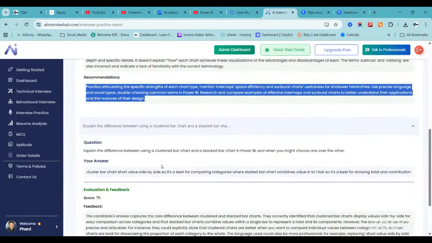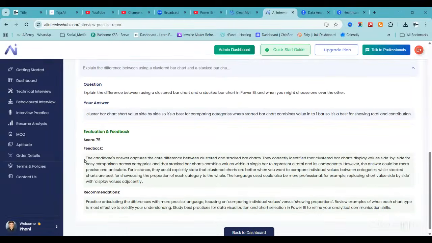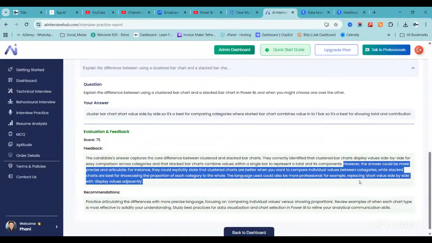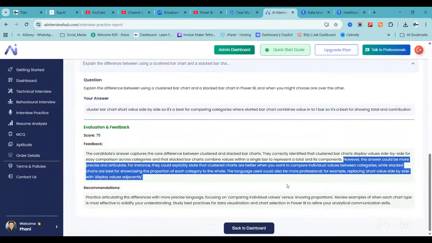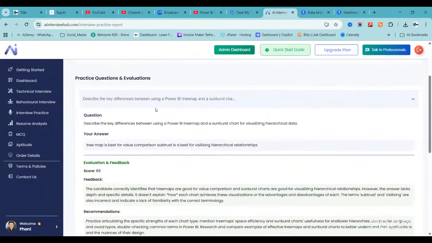And later you can see the question, my answer, and the feedback. So it gives positive feedback, and after that it gives the recommendation. However, the answer could be more precise, and it's giving a recommendation. In a similar way, you can do all the practices in your course: SQL, Power BI, Azure, and Fabric. All these 5 topics you can do one by one.